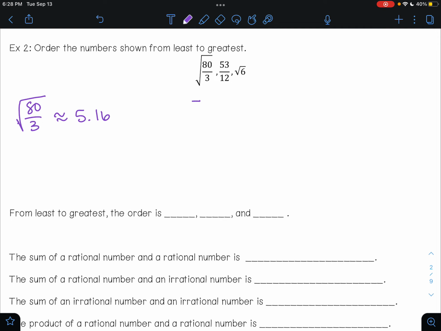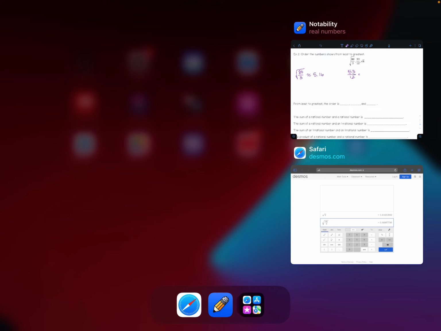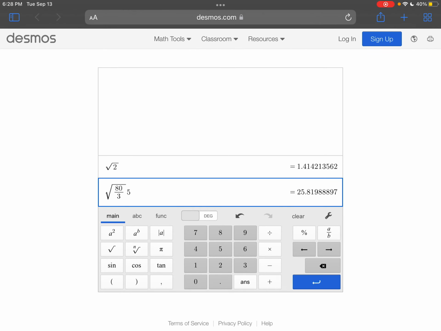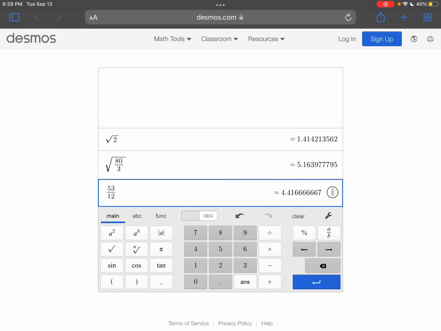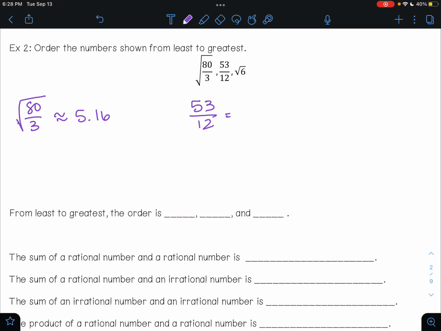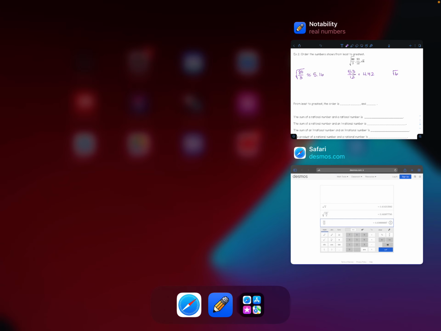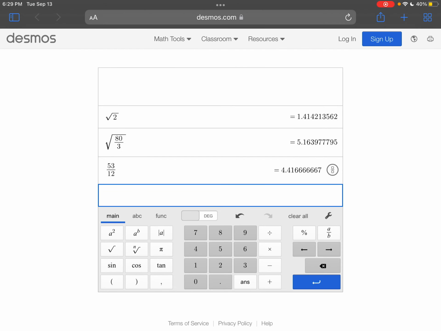And then I'm going to do 53 divided by 12 in my calculator. And I get 4.42 if I round that to the nearest hundredth. And then I'm going to do the square root of 6 in my calculator. And I get 2.45.